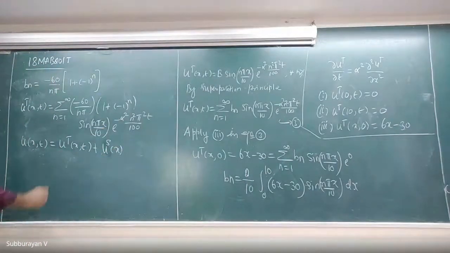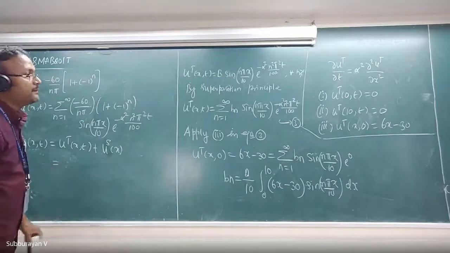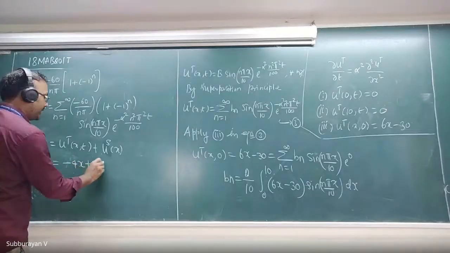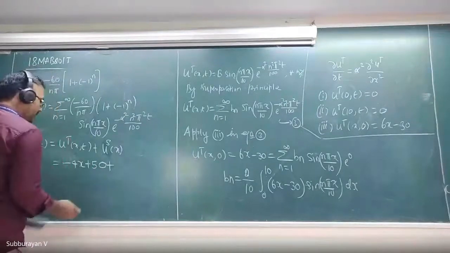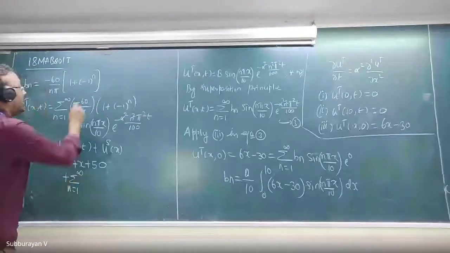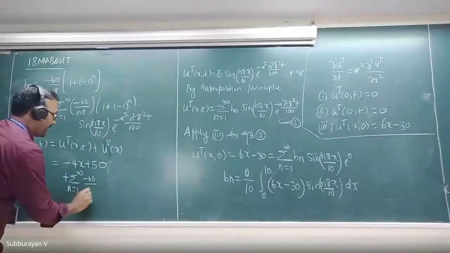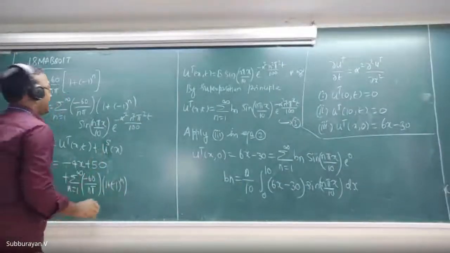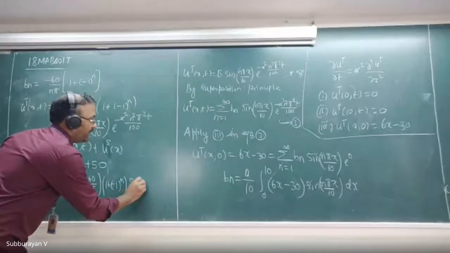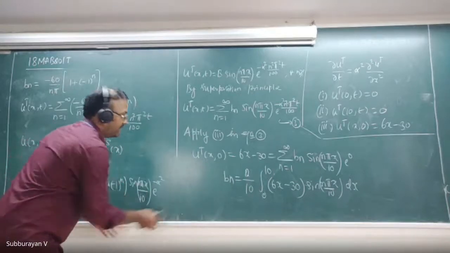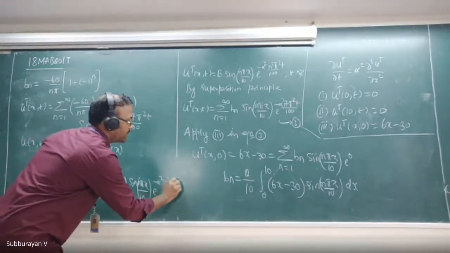Okay, this is U_s of x. Now tell me, what is U_s of x? Anyone please, what is U_s of x? Minus 4x plus 50, plus the summation n equal to 1 to infinity of minus 60 upon n pi into (1 plus minus 1) whole raised to n, sine n pi x divided by 10 into e raised to minus alpha square n square pi square t divided by 100.